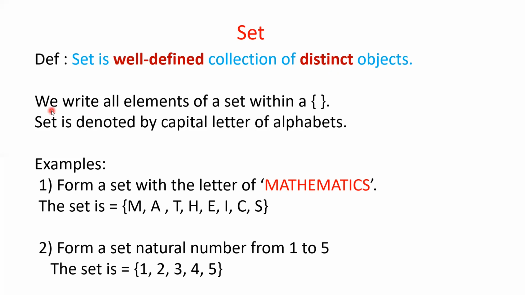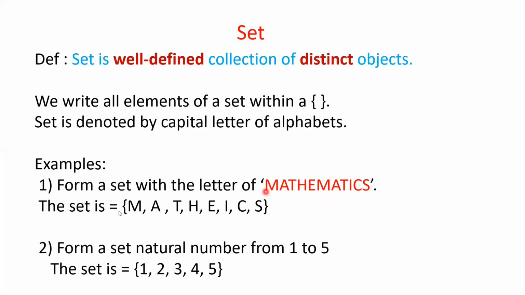Generally we write all the elements of a set within a second bracket, and a set is denoted by a capital letter of the alphabet. Suppose I am taking one example of a set: the set with the letters of MATHEMATICS. This is the well-defined condition. Under this condition, you have to make a set. That is, you have to make one set by taking all the letters of the word mathematics. So within second bracket, you have to take one by one all the letters which belong to the word.